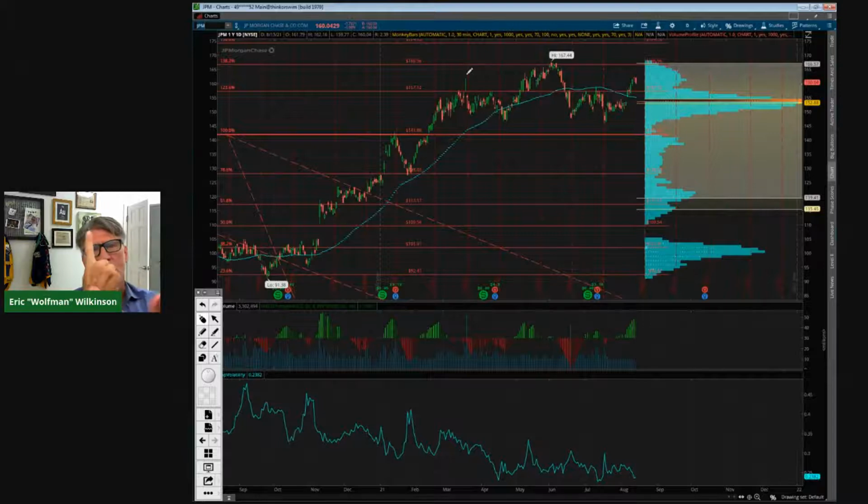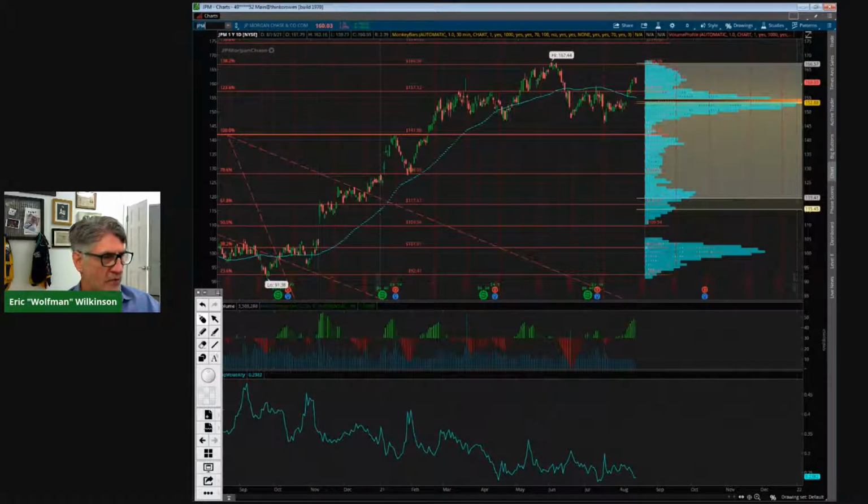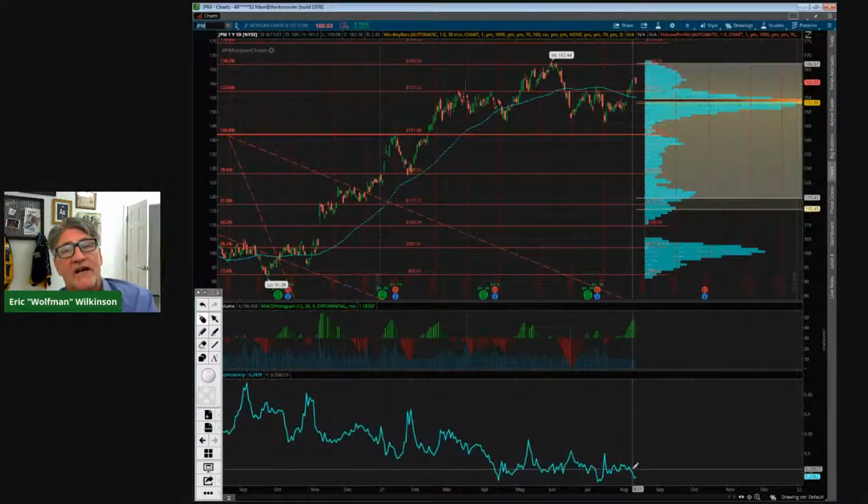November, and I bought the November because I want to limit that theta decay, right? I want to try and hold on or retain value. I got to be a good steward of my capital when I'm trading options. That means if I'm buying, I need to make sure those premiums are really cheap. The only way to really tell if they're cheap is by looking at implied volatility.